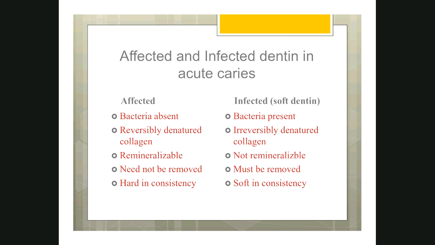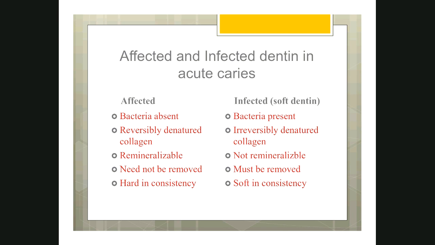So with the spoon excavator, if you try to scrape the dentin, try to excavate the dentin, there's soft dentin which comes up on the top layer, called infected dentin. The next layer deep inside, which is a little harder in consistency, is called affected dentin. So the clinical point to be noted here is you have to remove the infected dentin and leave behind the affected dentin. How do I know which is infected and which is affected?